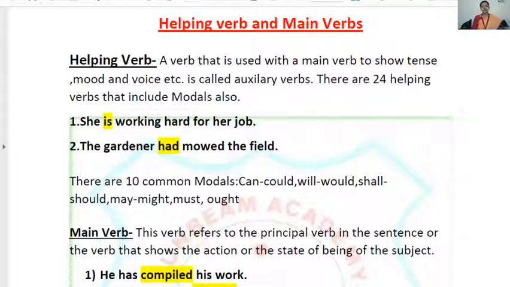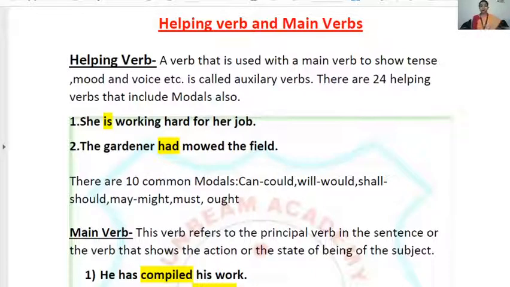Now look at the second sentence. The gardener had mowed the field. Now here had is my helping verb, because if I say the gardener had the field, then the had is my main verb, as it doesn't want the help of other word to clear its sense. But here mowed verb is used to clear the meaning of the sentence in a better way. So had is my helping verb and mowed is my main verb here.